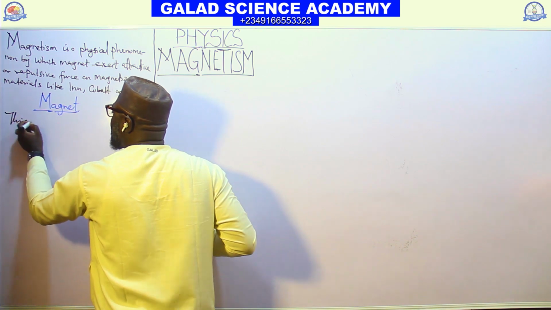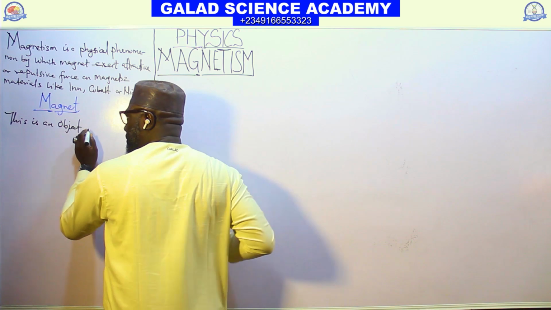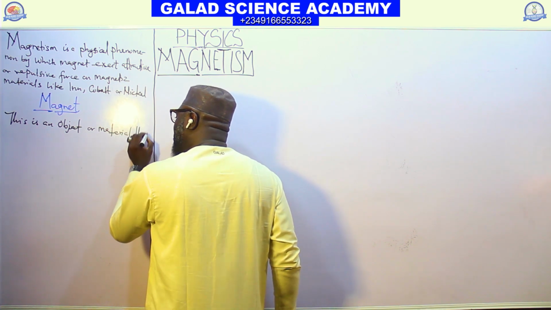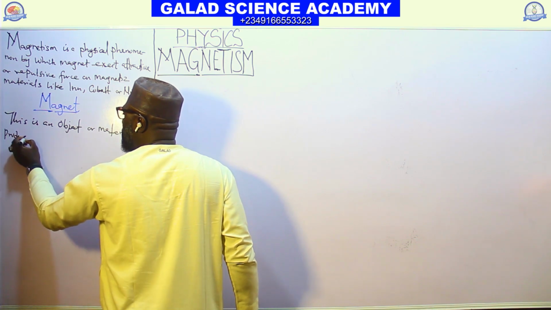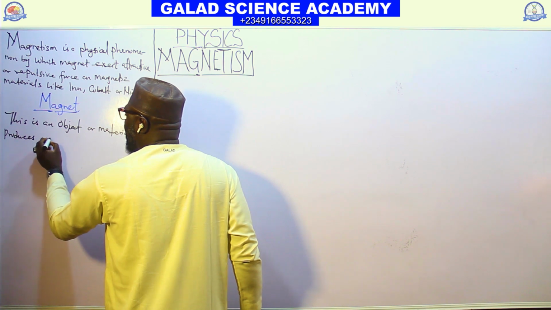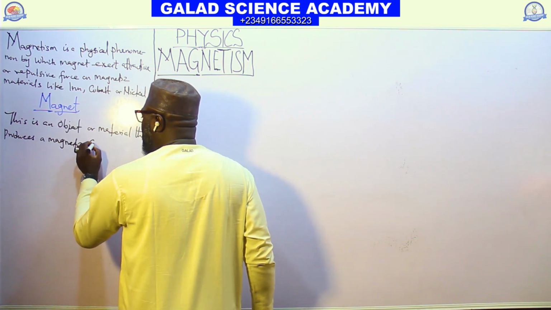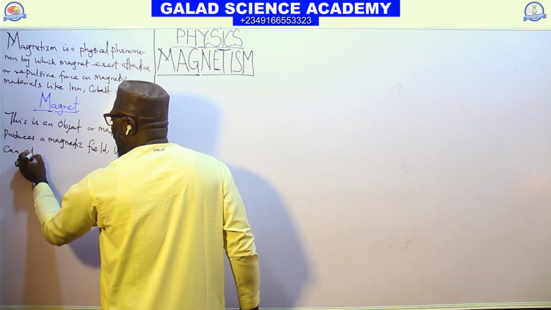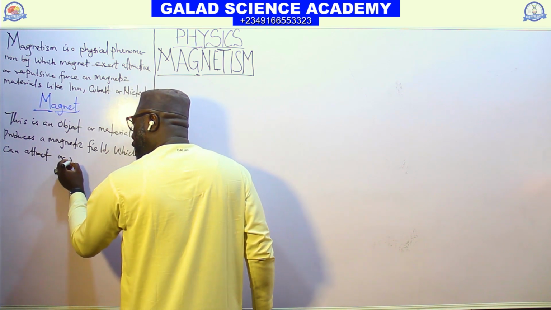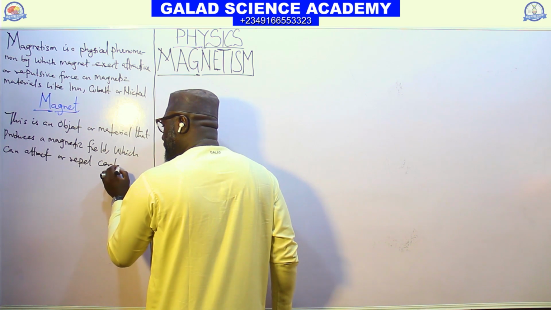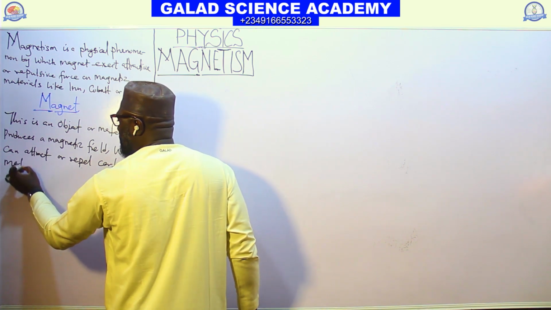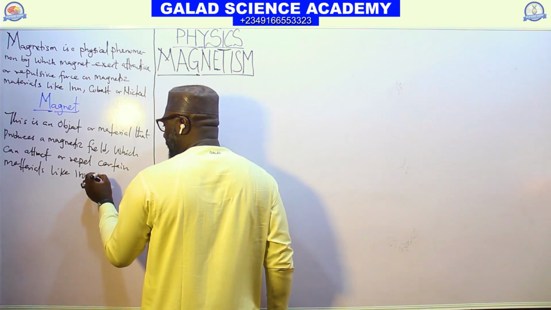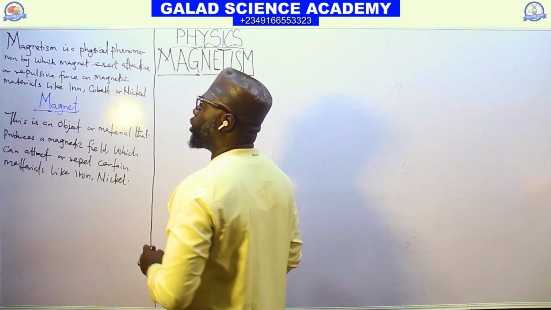A magnet is an object or material that produces a magnetic field, which can attract or repel certain material, like iron, nickel, or cobalt.